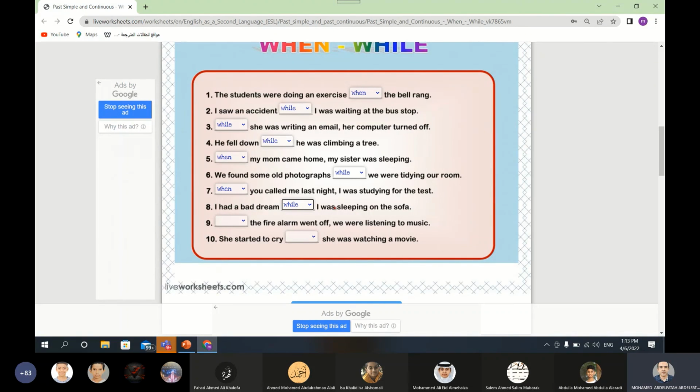This is the first action. I was sleeping on the sofa. This is number 1. Past continuous, use while. And what happened later? I had a bad dream.